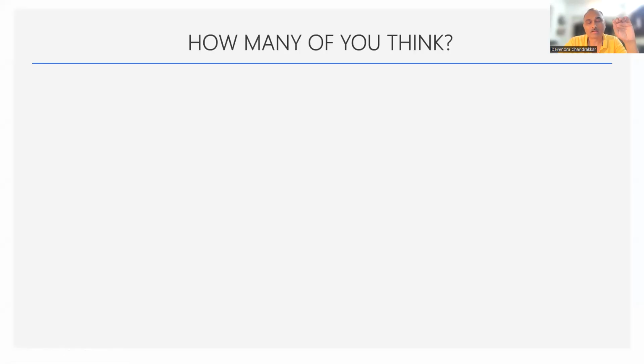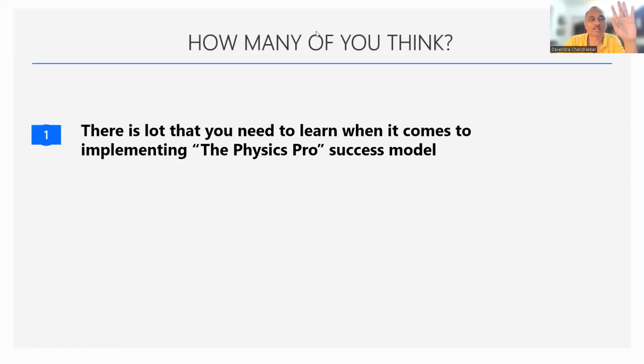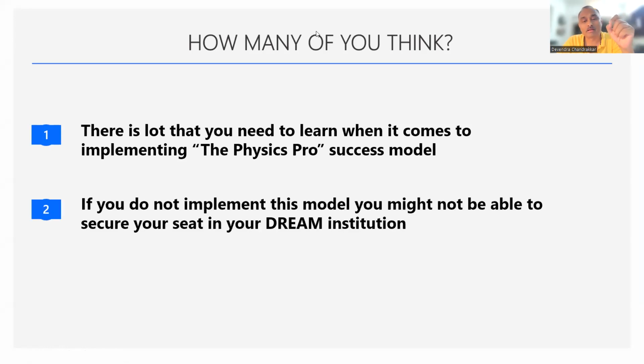Don't worry. Now, देखो मैंने तुम्हें क्या क्या सिखा दिया. कल मैंने तुम्हें स्किल सिखा दिया कि कैसे तुम एल्गोरिथम बना सकते हो, राइट? आज मैंने तुम्हें सिखाया कि टेस्ट कैसे ले सकते हो. Now, how many of you think that there is a lot that you need to learn when it comes to implementing the physics pro success model? You have all the knowledge here now. Will you be able to implement on your own? This is my question. There is a lot that you need to learn when it comes to implementing the physics pro success model, yes or no? And if you do not implement this model, you might not be able to secure your seat in your dream institution. Would you like to answer these two questions?